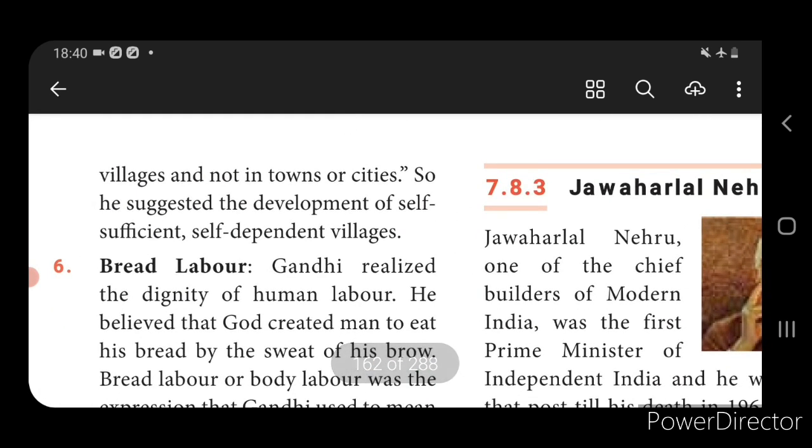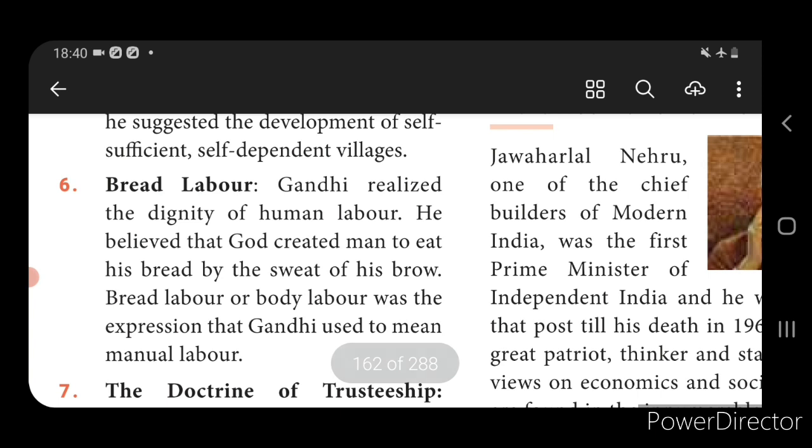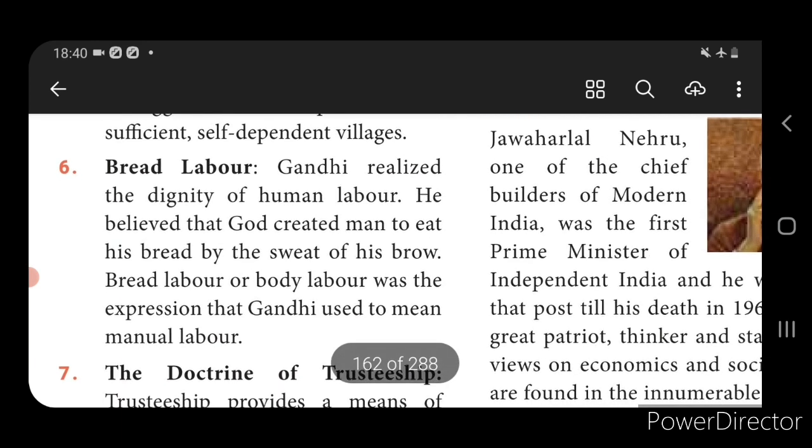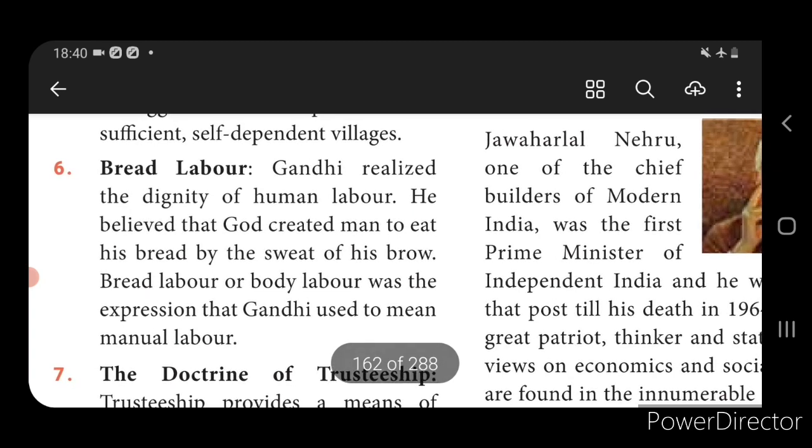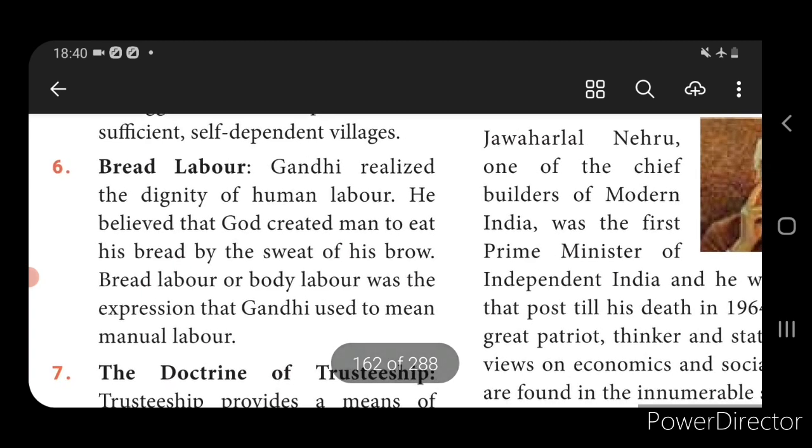So he has suggested the development of self-sufficient, self-dependent villages. Next one, we come to know about bread labor. Bread labor means he gives more importance to human labor. That is, labor has dignity. God created man, so he gives more importance to manual work. That is, physical work should be done instead of using machinery or bringing industries into an economy.